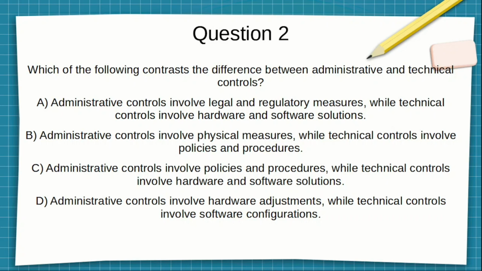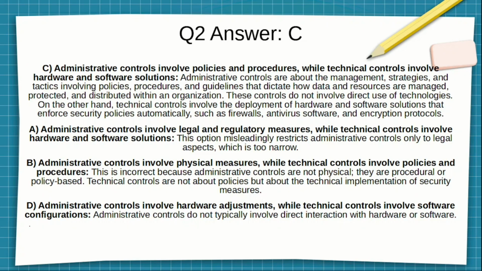All right. The answer for question 2 was answer C. Administrative controls involve policies and procedures, while technical controls involve hardware and software solutions. Administrative controls are about management, strategies, and tactics involving policies, procedures, and guidelines that direct how data and resources are managed, protected, and distributed within the organization. These controls do not involve direct use of technologies.